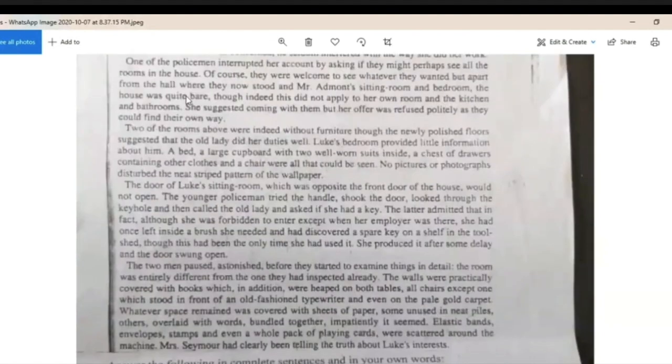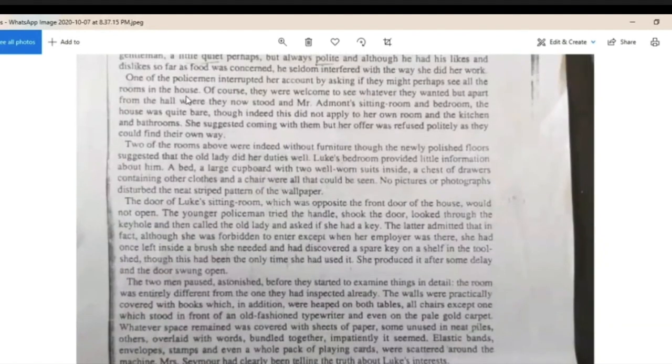Seymour's character was like, and why she couldn't have been allowed to enter the room. So if I had to answer this question, I would have said that the first reason could have been that Luke seems to be a person who really cares about his interests and his books, and so maybe he didn't want to have the old lady, Mrs. Seymour, going through his sheets of paper, etc.